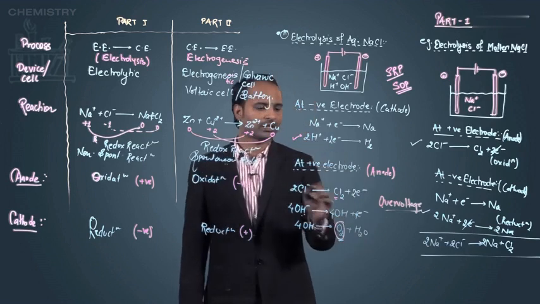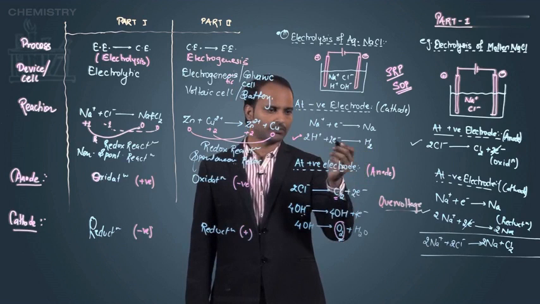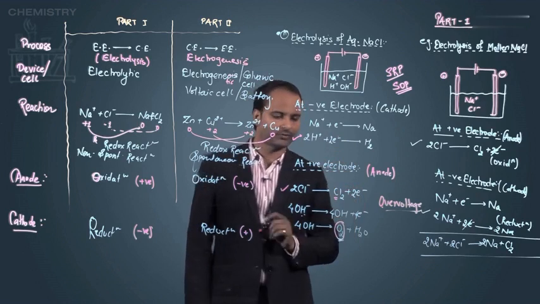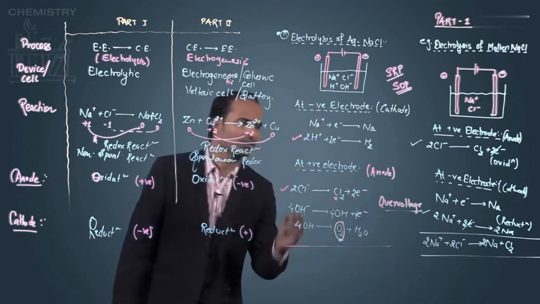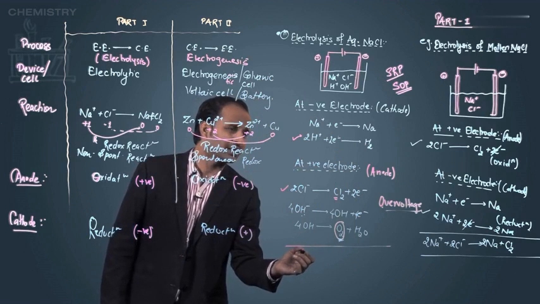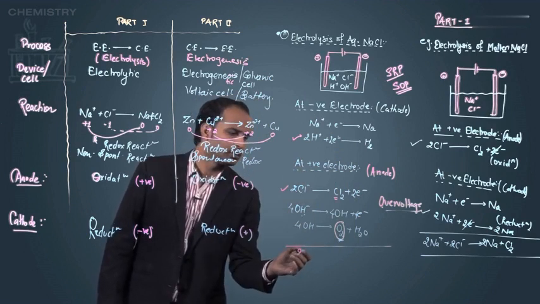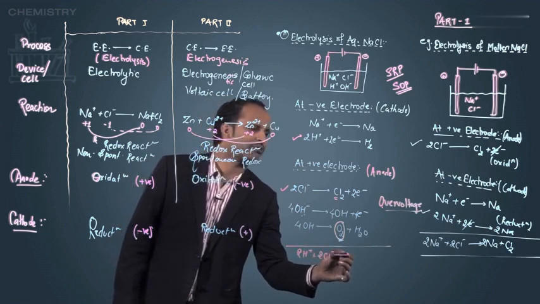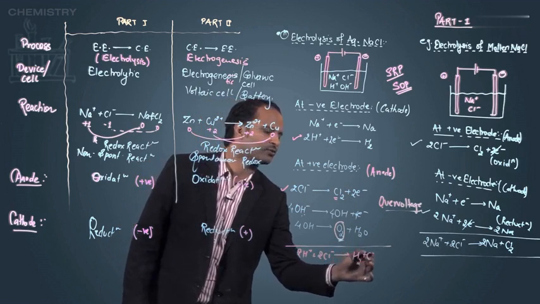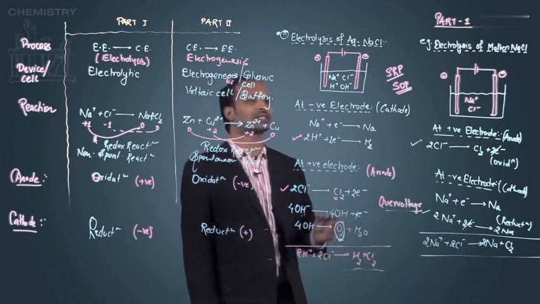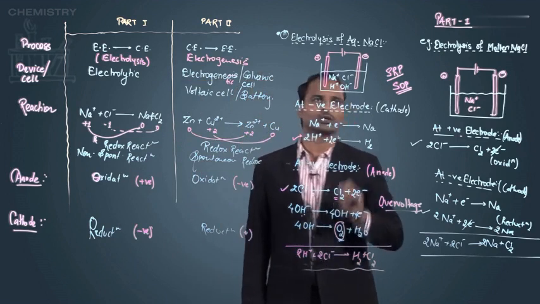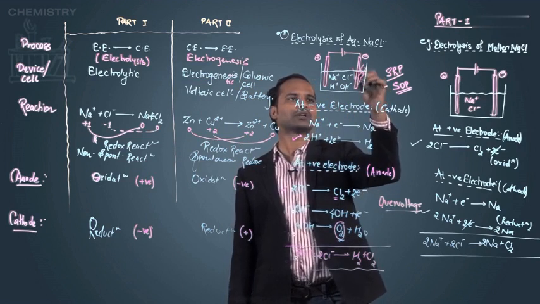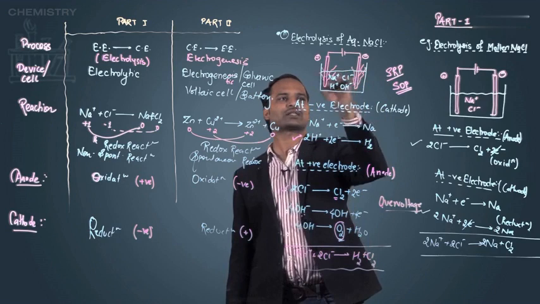Okay, so from the cathode we are getting H plus reduction, and from the anode we are getting chlorine. Now let us add both the reactions. The electrons will get cancelled, and the net reaction will be 2H plus and 2 Cl minus giving H2 from here and Cl2 from here. That means during the electrolysis, Na plus and OH minus ions will remain in the solution, while from the cathode hydrogen gas will liberate, and from the anode the chlorine gas will liberate.